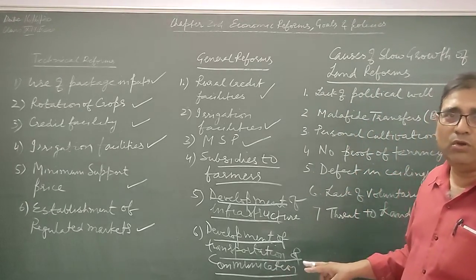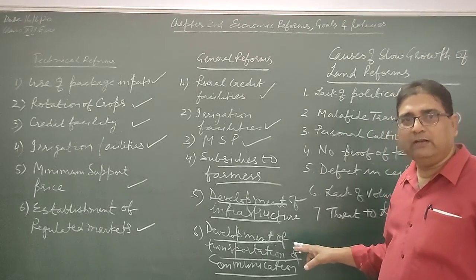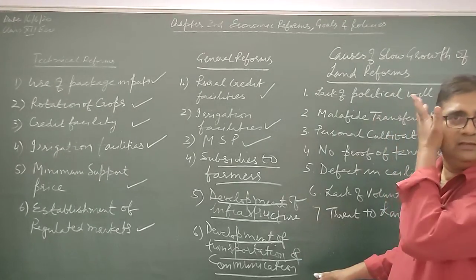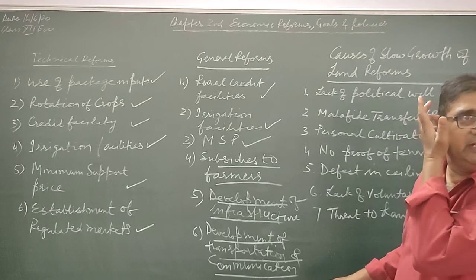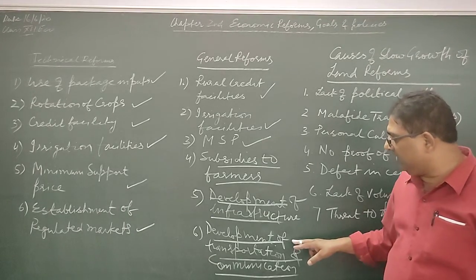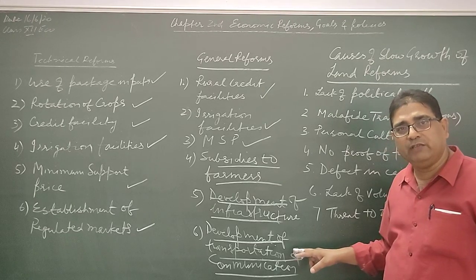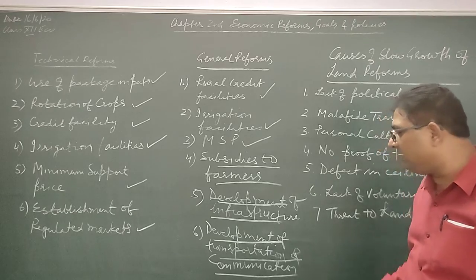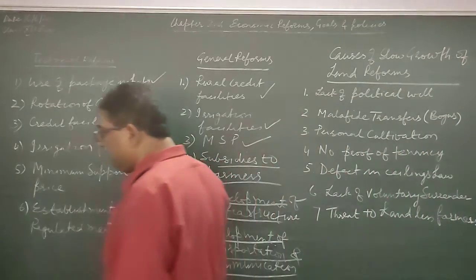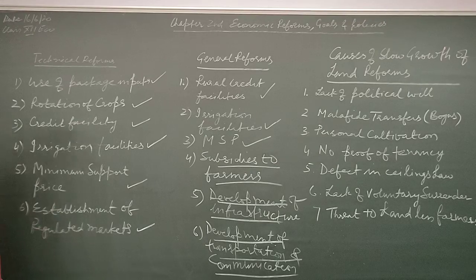We are not so developed. It takes years to connect each and every village with the airways. But some villages may be connected. Development of the transportation and communication network is very essential because it will provide information to the farmers.